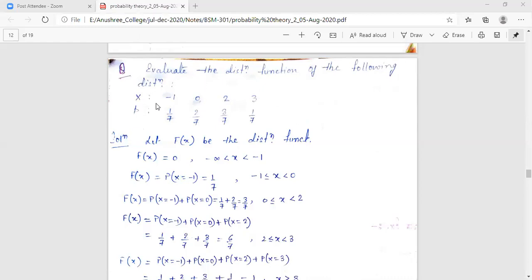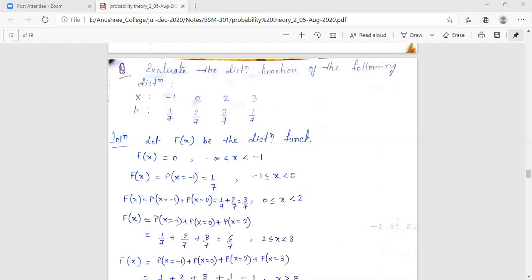The corresponding probabilities are, for x equals -1, 1 by 7, for x equals 0, 2 by 7, and likewise going on for 2 and 3. So we are going to do this problem. What we require to do is obtain capital Fx.